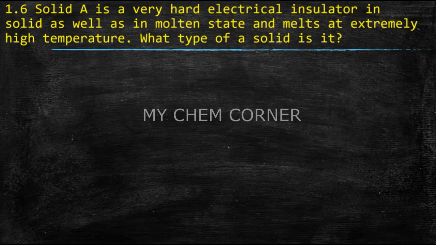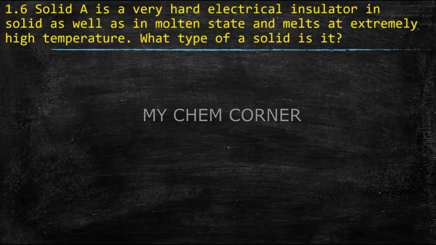So here the properties say it is very hard. We all know solids are hard in nature, with a few exception cases where solids are soft. The next property says electrical insulator. Now what's the meaning of an electrical insulator? Electrical insulator meaning it is not going to conduct electricity at all. Insulator meaning a property where it doesn't conduct electricity.